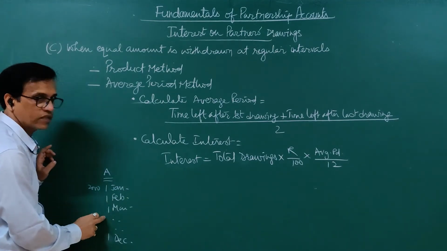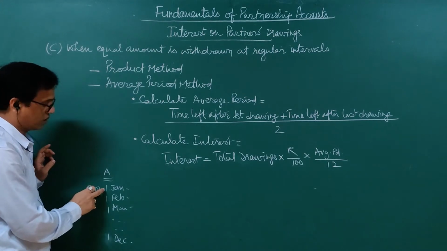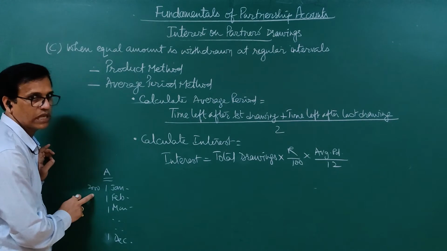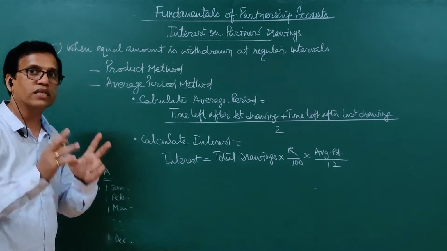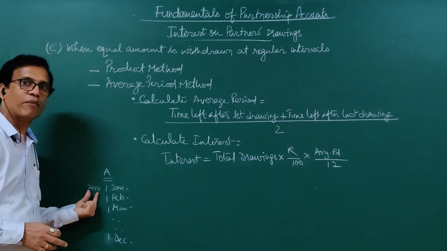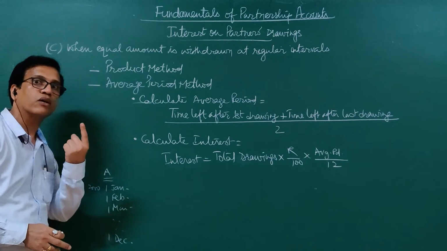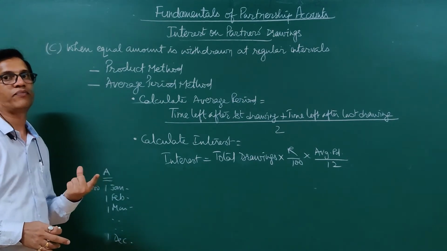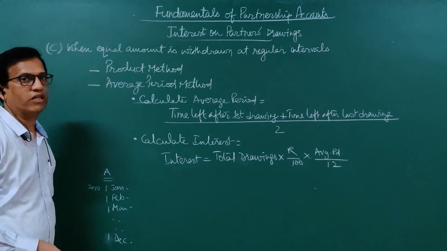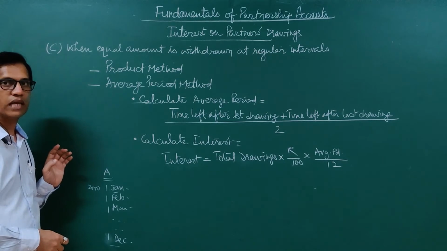Every month, first day, he withdraws money. So on the first day when he withdraws, every month he does so. And the amount is also the same every month. So when these two conditions are satisfied, that he withdraws the same amount of money every month on the first day of every month, in that case, we can calculate the average period. So the first drawing and last drawing we will consider here to calculate the average period.